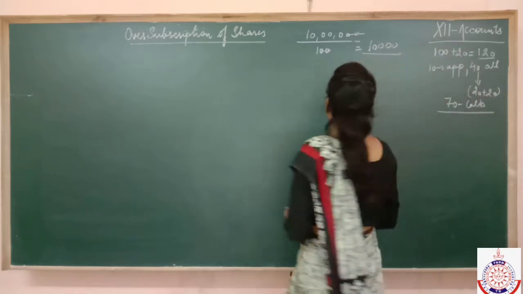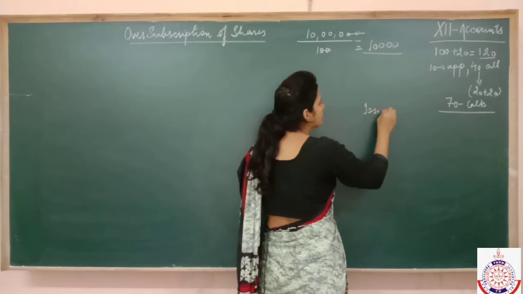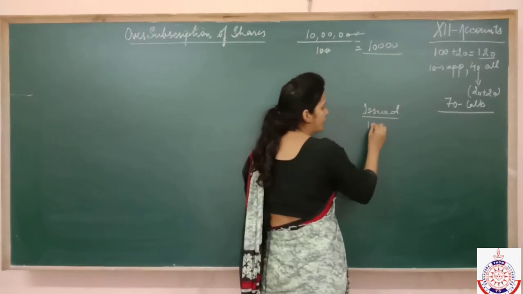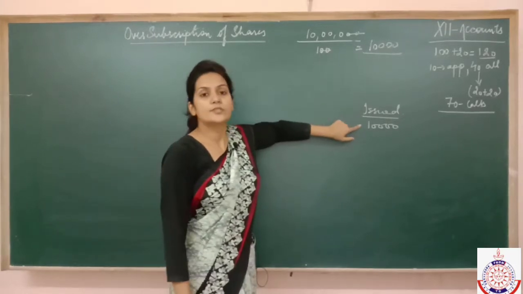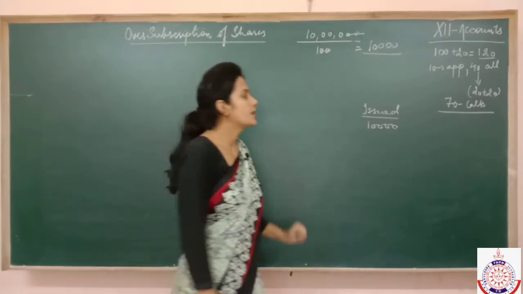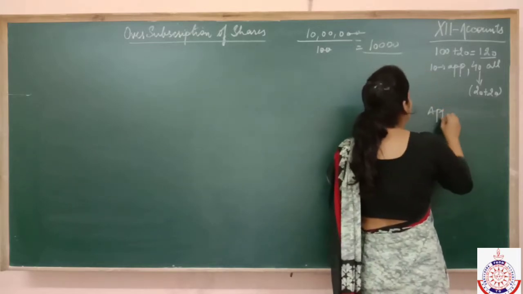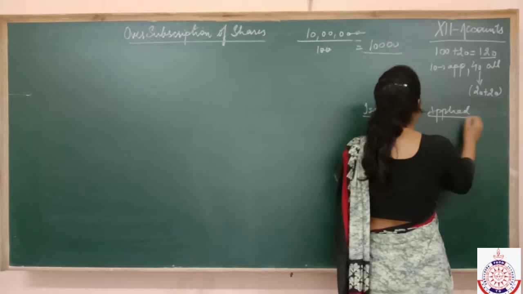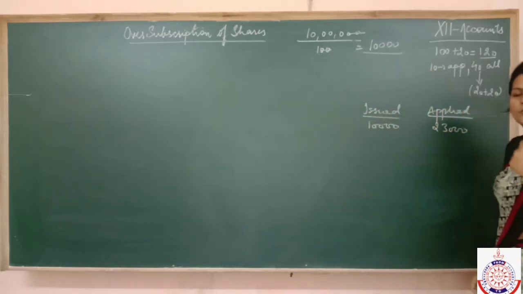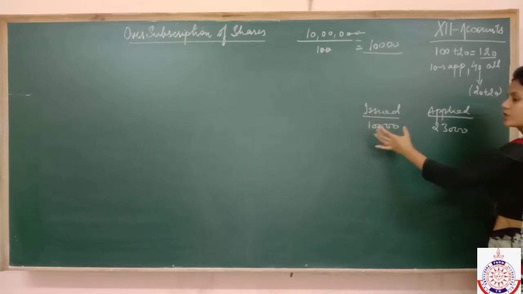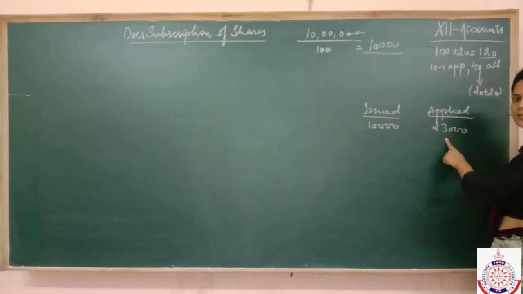It means that you have issued only 10,000 shares. Fine. But the issue was oversubscribed by 13,000. It means that the public applied for 23,000 shares. They applied 13,000 more. The issue is oversubscribed by 13,000 shares. It means they applied for 23,000.